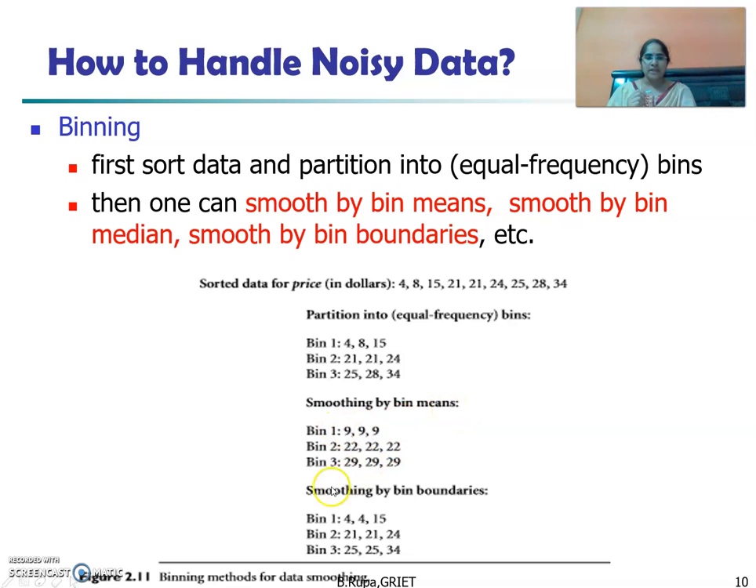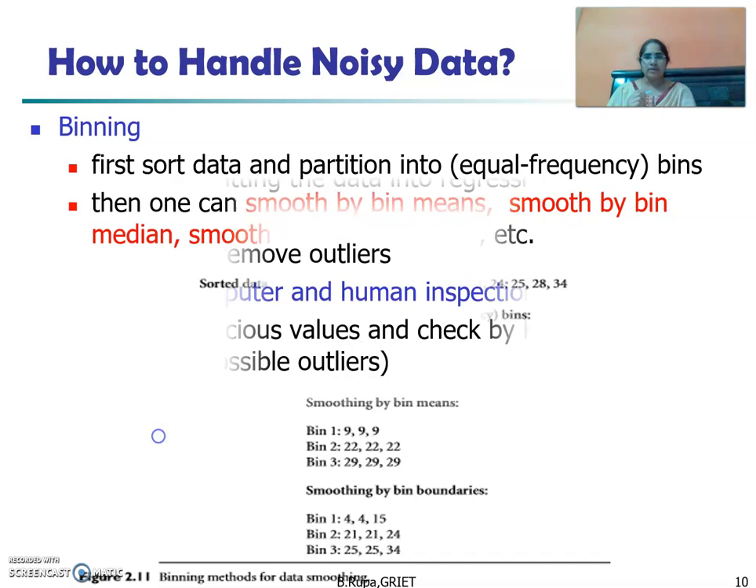That is one way. Another way is smoothing by bin boundaries. We have boundaries of 4 and 15, and we can replace the middle value with the nearest boundary, the lower boundary. The same way for bin 2 and bin 3 also. This is about binning.